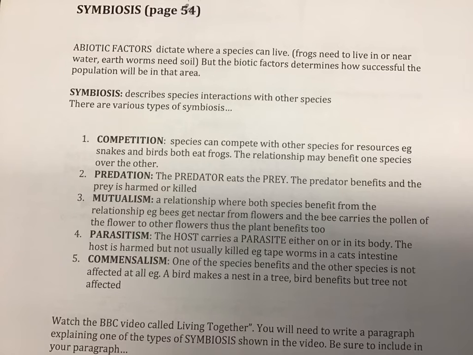Mutualism, this is a relationship where one animal and another animal that are very, very different benefit from acting together. So the best example of that is a bee goes on the flower to get the nectar, so that's food, basically to make its honey, but the bee helps out the flower because the flower gets its pollen carried to a different flower, so it gets fertilized. So both of them benefit. That's why it's called mutualism.